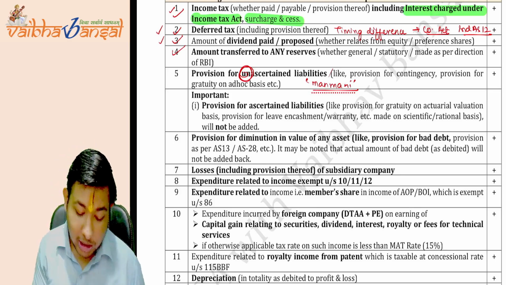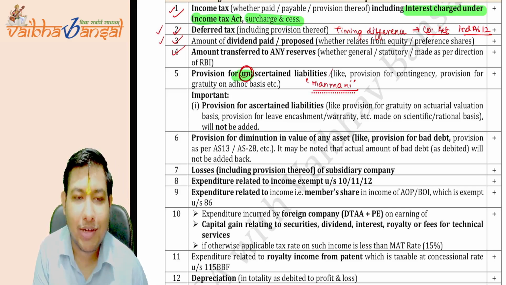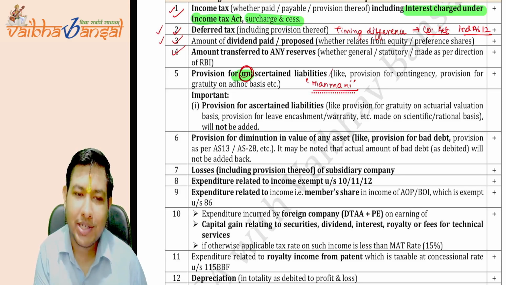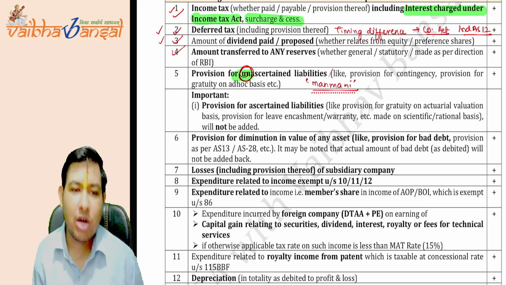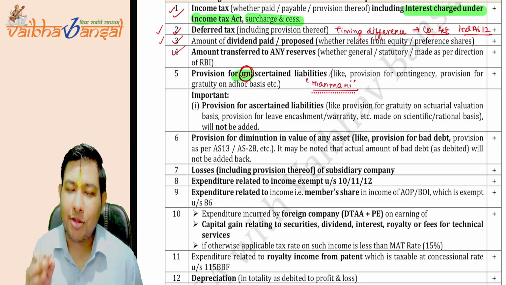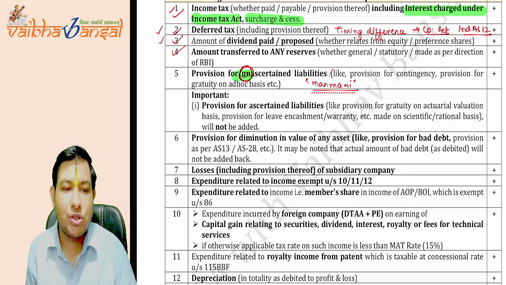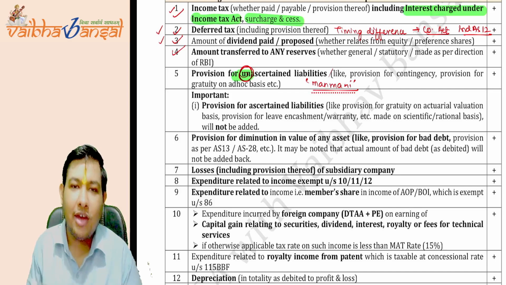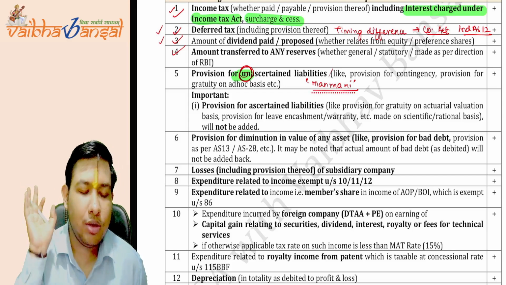But now the government only wants to plug the unascertained liability. But what if there is a provision for ascertained liability? Then the government said it should not be treated as an add back. It should not be added back to the profit and loss account. It is an ascertained liability. It is based on some calculation, the statistical method or the scientific method. So we are not reducing it. We are accepting that this is your liability. So keep debiting them in your books of account.